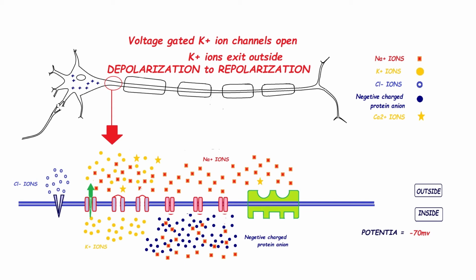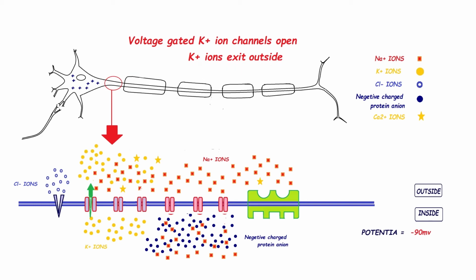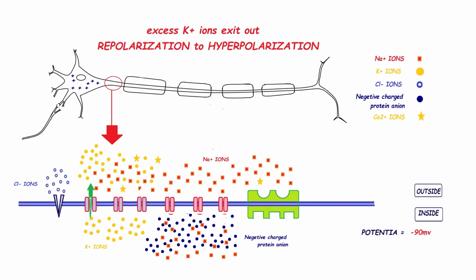Now at minus 70 mV potential, after the voltage gated potassium ion channels deactivate, excess potassium ions will exit through the leaky potassium ion channels with the flow. So more positive charge will exit from the inside.